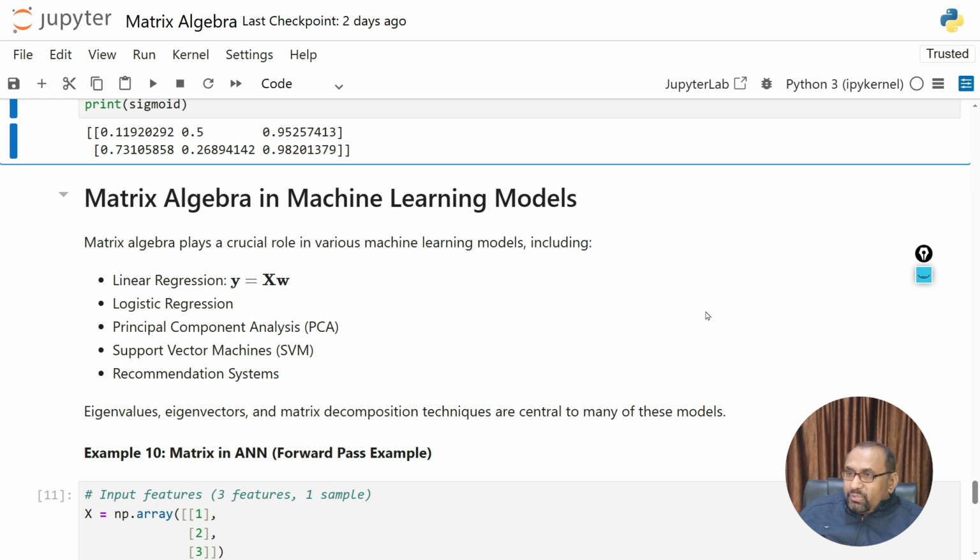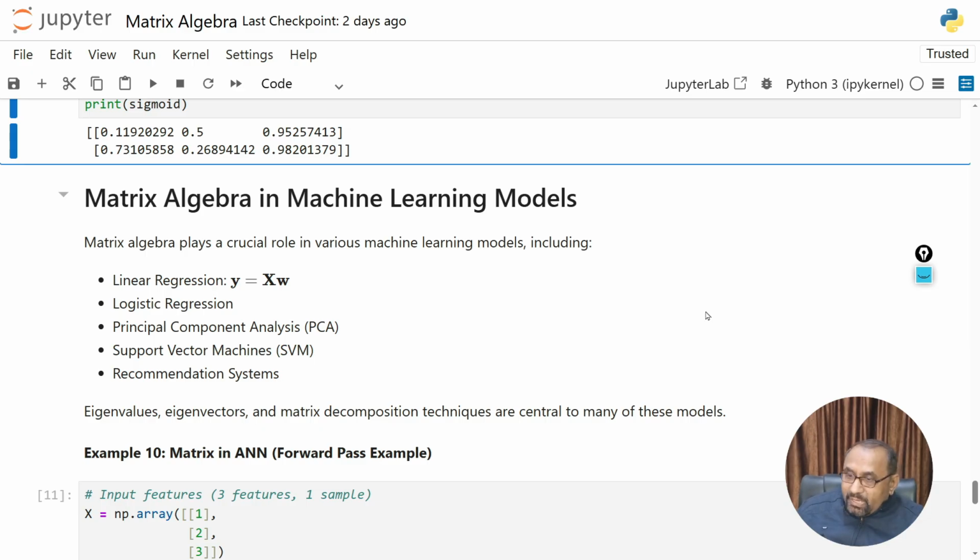So this is the matrix algebra in machine learning models which we have discussed, and the examples we are trying will help you. Matrix algebra plays a crucial role in various machine learning models, including linear regression, y is equal to xw, logistic regression, principal component analysis, PCA, support vector machine and recommendation systems. Eigenvalues, eigenvectors and matrix decomposition techniques are central to many of these models. We will cover them in the next lecture; we are not covering them here.